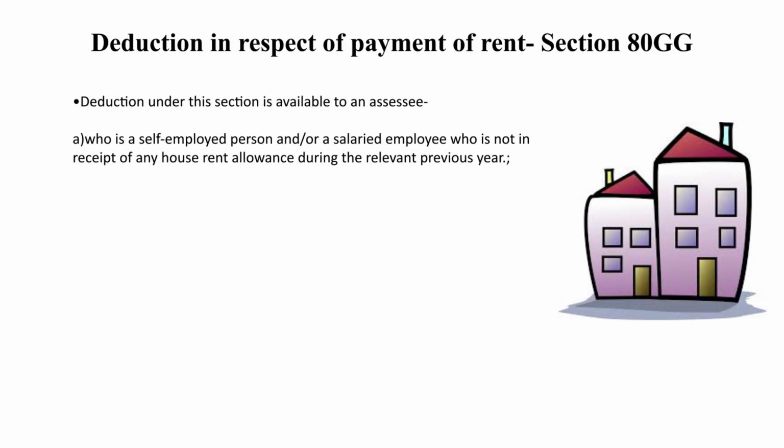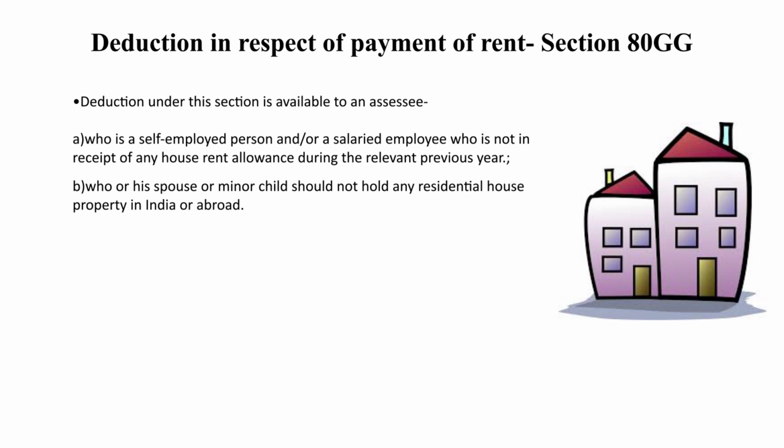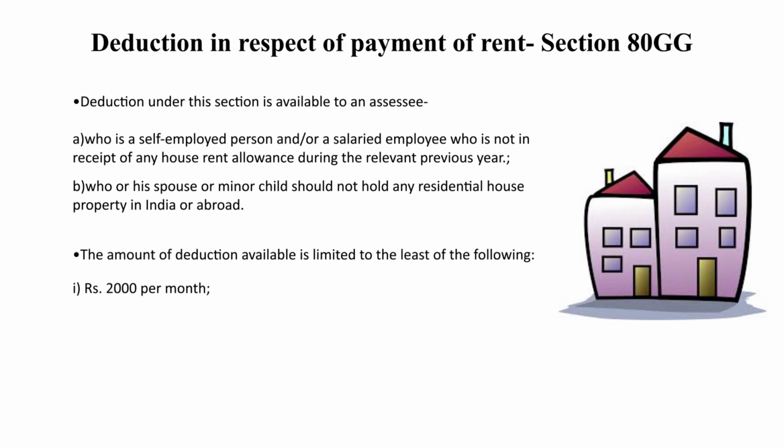First condition, the person or the taxpayer paying rent is a self-employed person or a salaried employee who does not receive any house rent allowance from his employer during the relevant previous year, and who or his spouse or minor child does not hold any residential house property in India and abroad. Then Section 80GG deduction can be availed subject to the least of the following: rupees 2,000 per month,